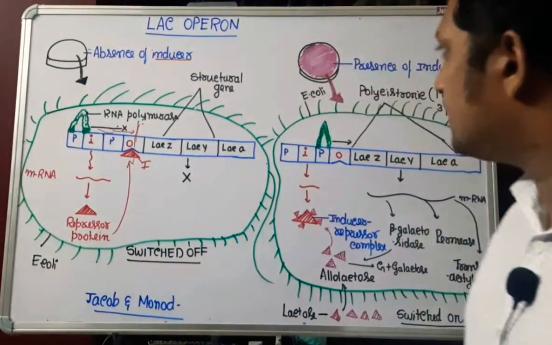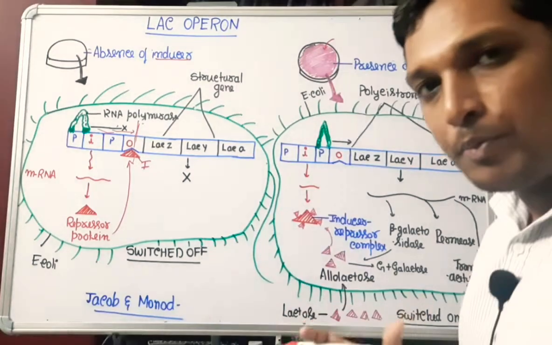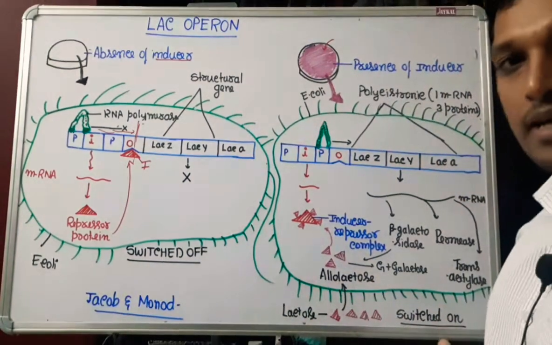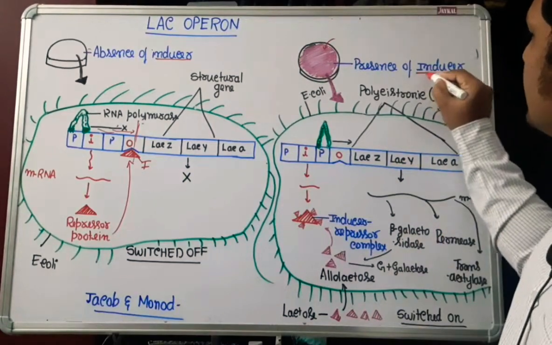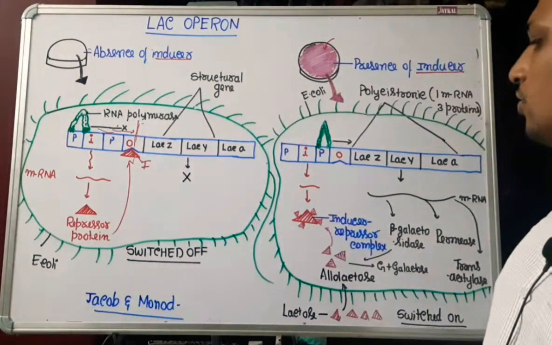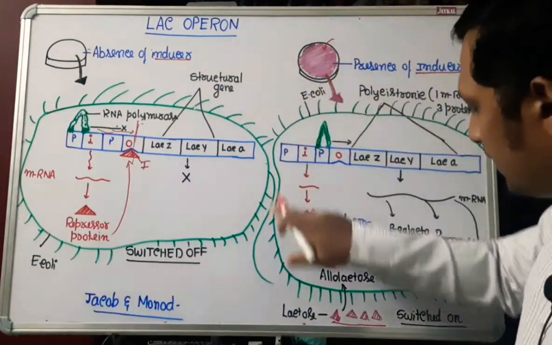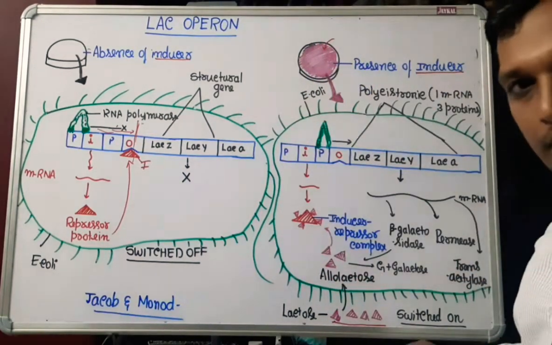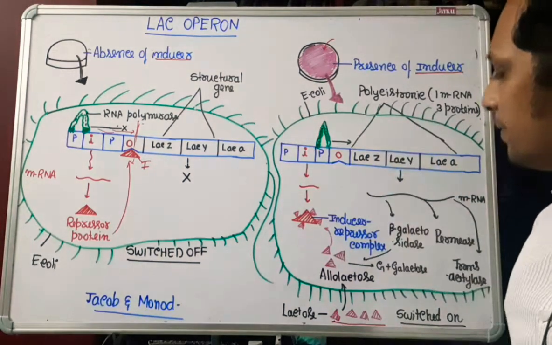Now let's consider that to the medium we are adding lactose, or we are providing the food for the bacteria. So I have written in the presence of inducer. Inducer is lactose. Lactose is there outside, and in this plate bacteria is growing. This is a bacteria, its genes are shown. What happens?